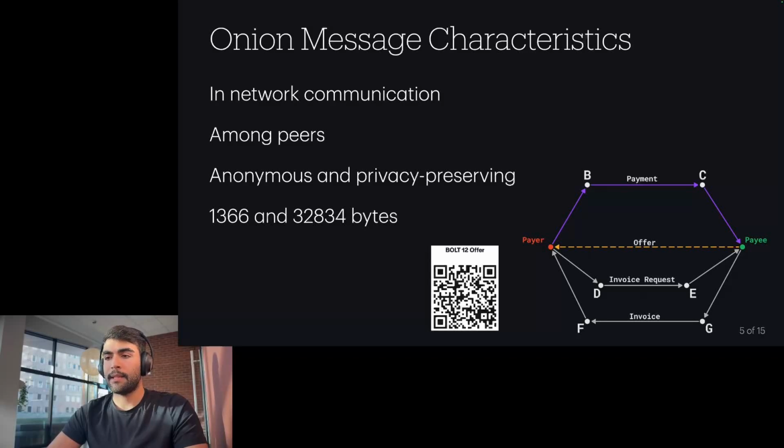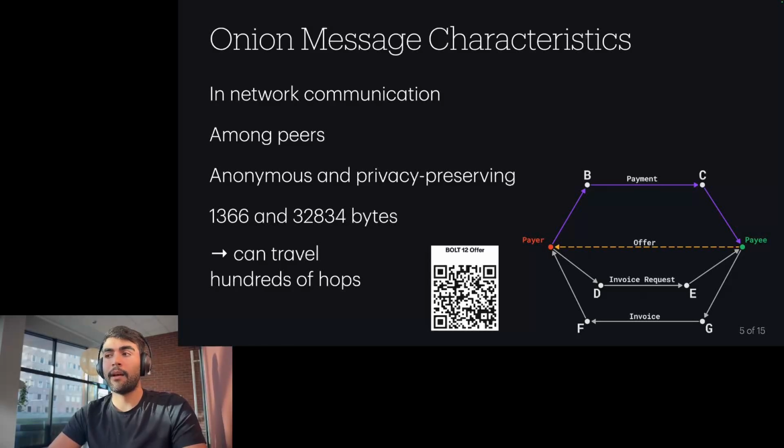But the problem is that this 32 kilobytes size, the larger size, can also be used by a malicious adversary to create onion messages that can travel for hundreds of hops in the network. Because the messages are encrypted and the data cannot be seen by the intermediary nodes, a malicious adversary can create onion messages that travel for hundreds of hops. And we don't want that to happen because that would be concerning. We now have messages that are anonymous and privacy preserving and can travel for hundreds of hops in the network.